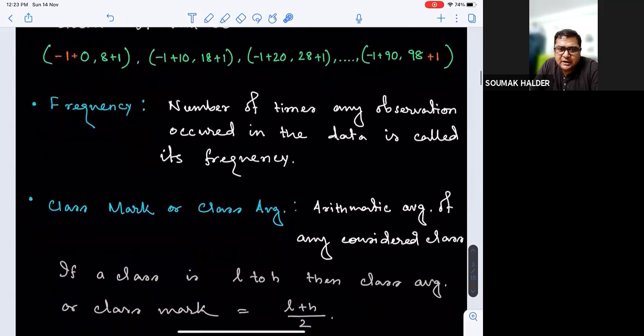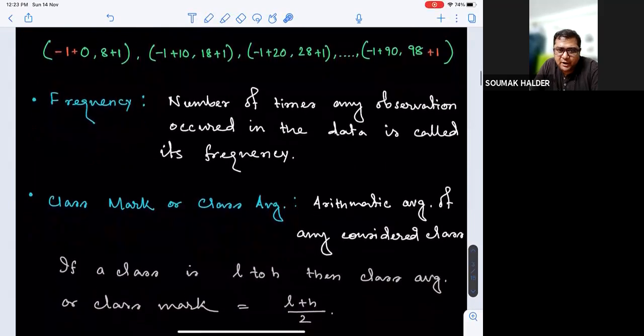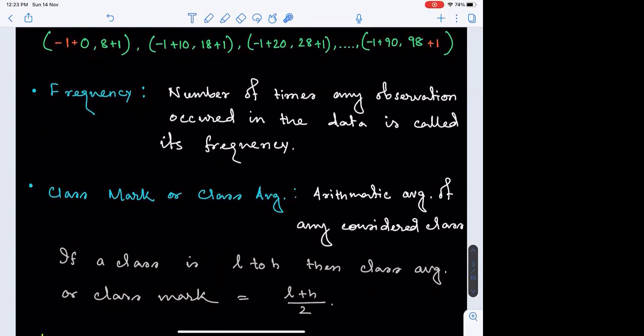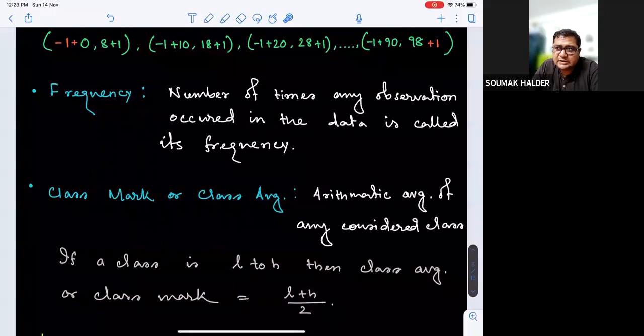So if a class is from L to H, then the class average or class mark will be L plus H by 2. Right, everyone? Yes. L is the least or starting observation and H is the highest or final observation. Then L plus H by 2 will decide the class average or class mark.